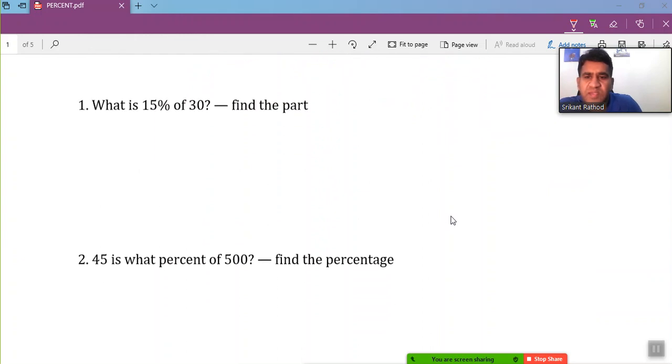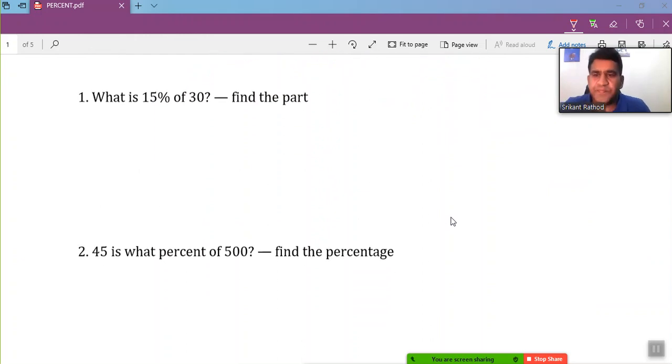I have considered some other examples relating to this. You may also get questions to find the part, percent, or sometimes the original value or the whole value and so on. One thing to remember: whenever the question relates to percentage, I would suggest remembering these words.